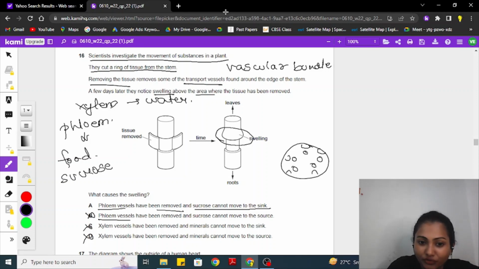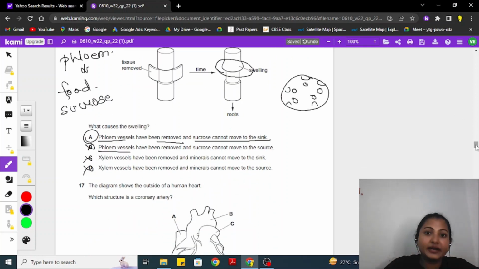The outer area is your phloem. And the sucrose cannot move to the sink. The stem acts as a sink for the sucrose to be stored. Therefore, the correct option is A. Because it is not allowing the movement of the sucrose to go up and down. For the roots it is required, the stem it is required, etc.